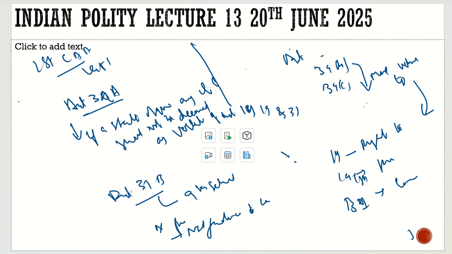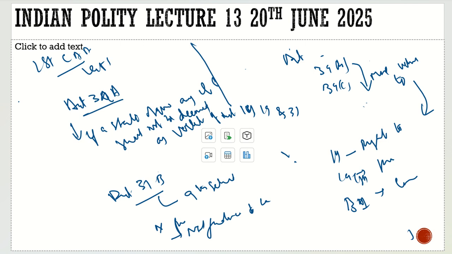So they brought two things. First, Article 31A, added by the First Constitutional Amendment Act, which said that when a state acquires any land, it shall not be deemed to violate Articles 14, 19 and 31, and we can take over management of any property for public interest. Then Article 31B was introduced, which introduced the Ninth Schedule, and any law placed in the Ninth Schedule is free from judicial review.